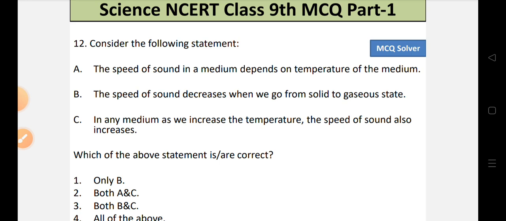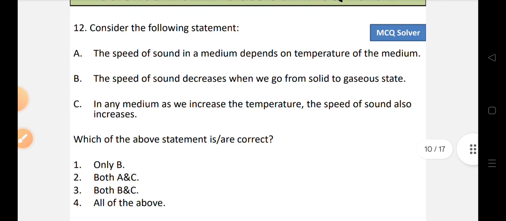Statement C, in any medium, as we increase the temperature, the speed of sound also increases. Which of the above statement is or are correct? Option 1, only B is correct. Option number 2, both A and C is correct. Option number 3, both B and C is correct. Or option number 4, all of the above.